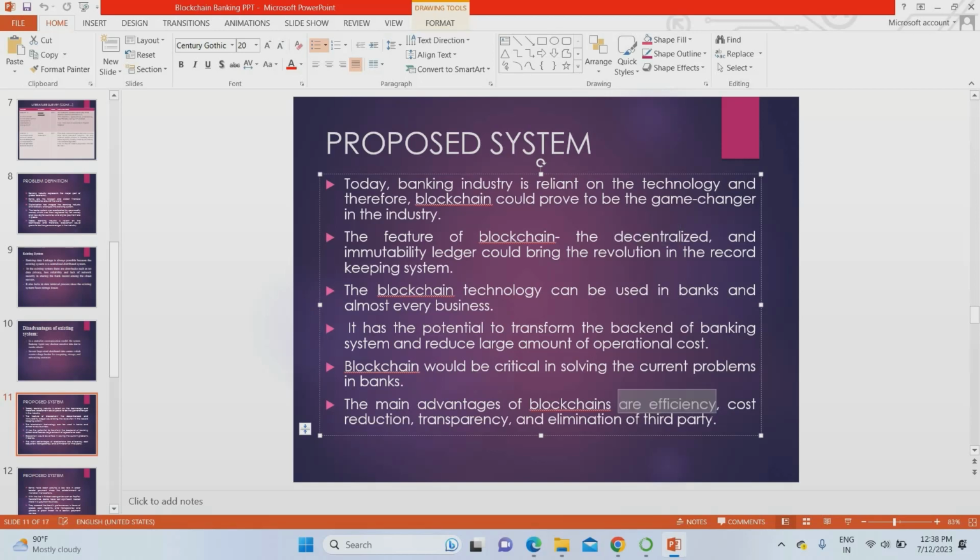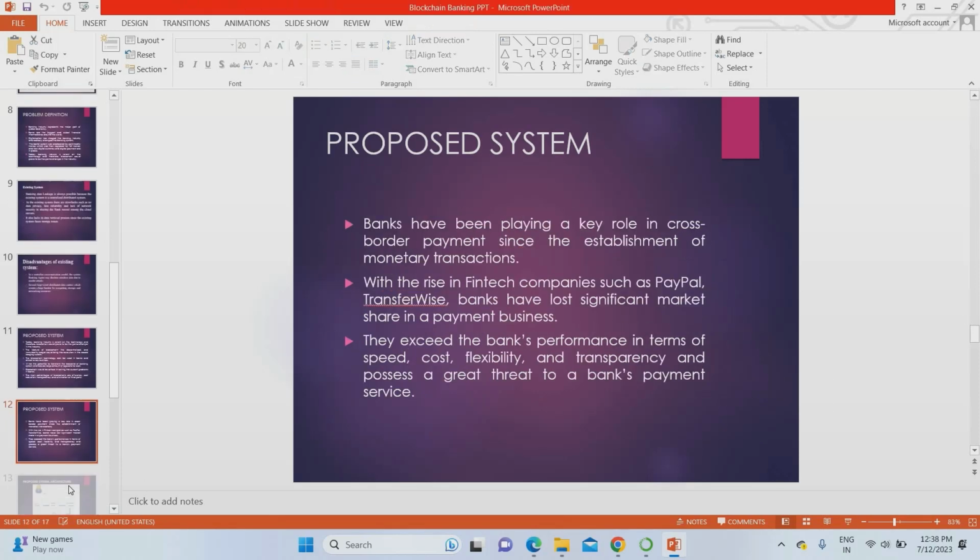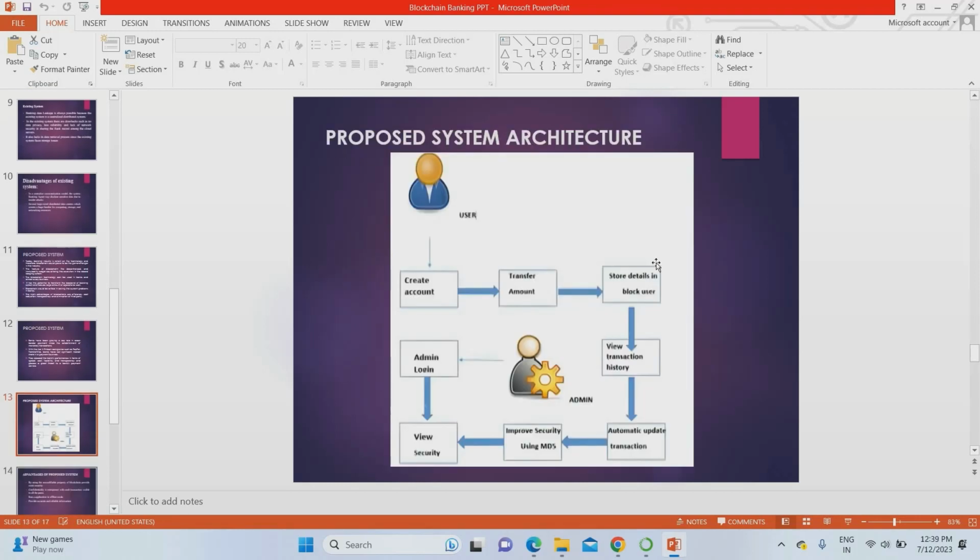Also, this is an efficient system. There is no involvement of a third party, so it can be used by everyone. There is transparency as well as cost reduction. This is the proposed system, as I mentioned. This is the overall system architecture. The user can create an account and transfer amounts, and those data are stored in blockchain format. You can see your transaction history and everything.